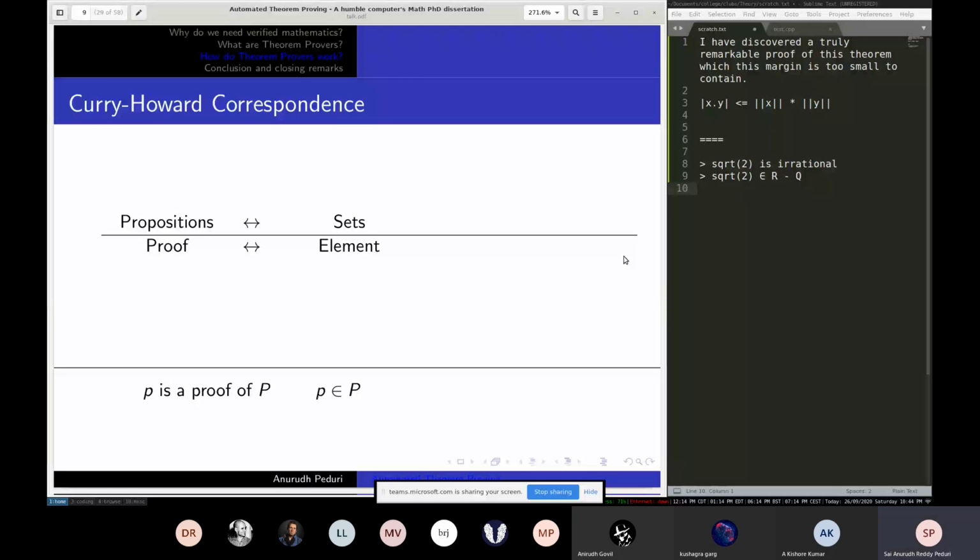As simple as that. So how will I say that a particular proposition is true? If a proposition is true, it becomes a theorem, right? When can I say that a proposition is true? Simple. The set has to be non-empty.